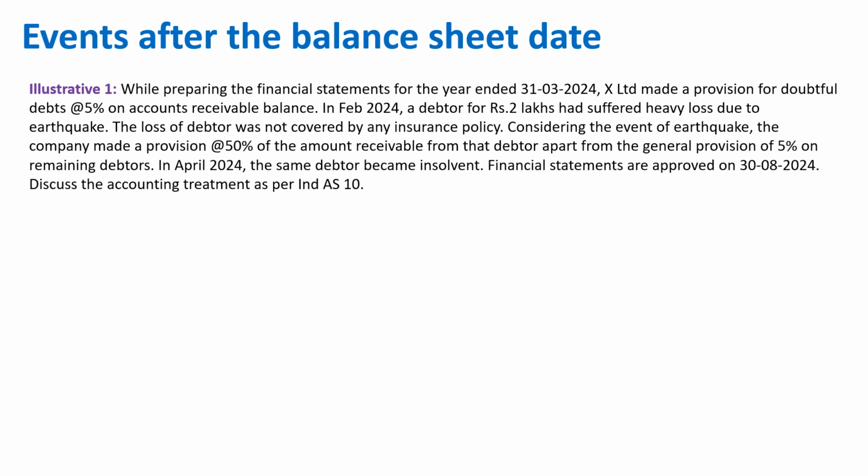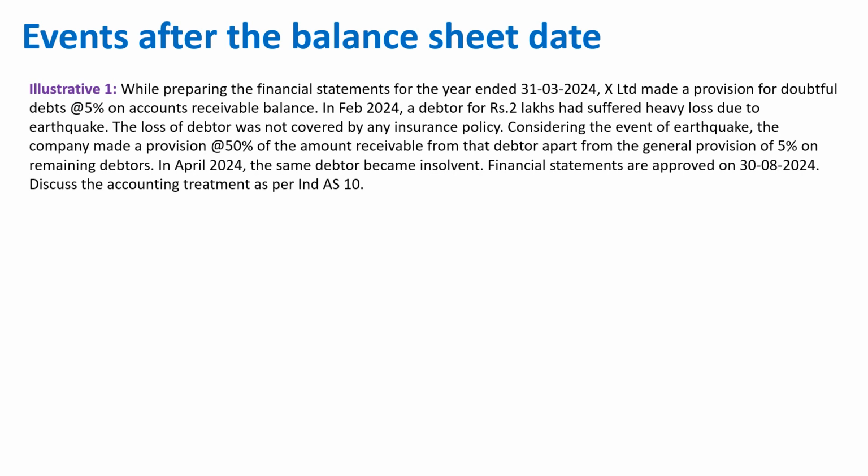While preparing the financial statement for the year ended 31st March 2024, X Limited made a provision for doubtful debts at the rate of 5% on accounts receivable balance. In February 2024, a debtor for rupees 2 lakhs had suffered heavy loss due to earthquake. The loss of the debtor was not covered by any insurance policy. Considering the event of earthquake, the company made a provision at the rate of 50% of the amount receivable from the debtor, apart from the general provision of 5% on remaining debtors. In April 2024, the same debtor became insolvent. Financial statements are approved on 31st August 2024. Discuss the accounting treatment as per Ind AS 10.